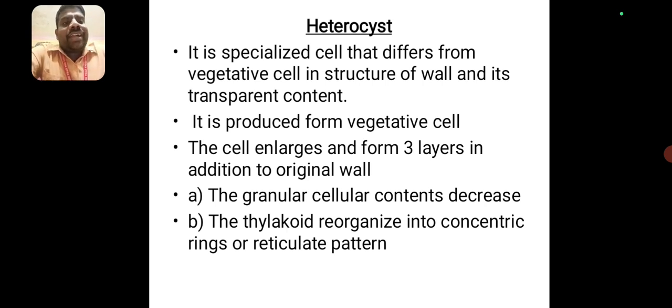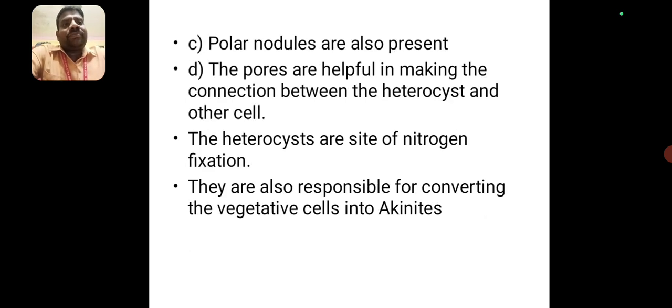The thylakoids reorganize into concentric rings or a reticulate pattern. The polar nodules are also present. The pores help in making connections between the heterocyst and other cells. The heterocysts are the site of nitrogen fixation. They are also responsible for converting the vegetative cells into akinetes.